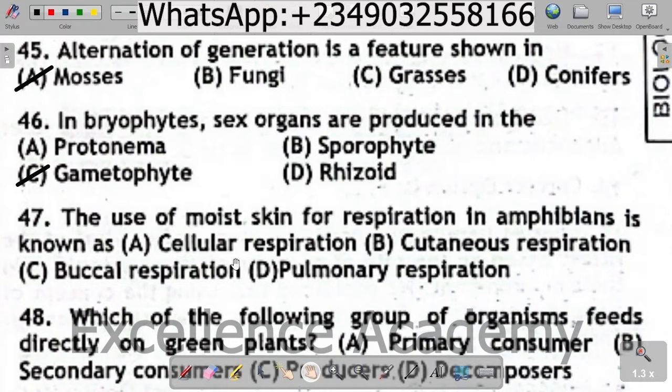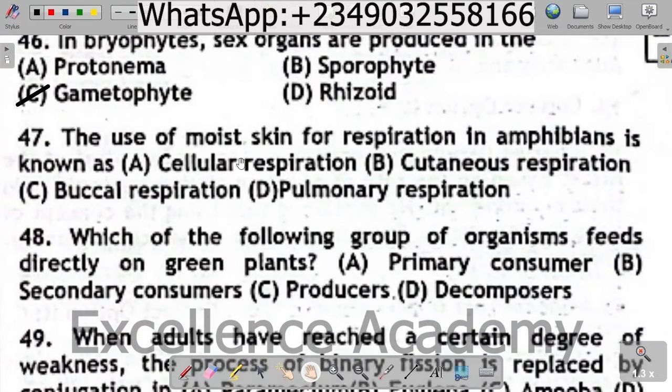Question 47. The use of moist skin for respiration in amphibians is known as A. Cellular respiration, B. Cutaneous respiration, C. Buccal respiration, D. Pulmonary respiration. The correct option is B. Cutaneous respiration, which is the use of skin for respiration in amphibians.